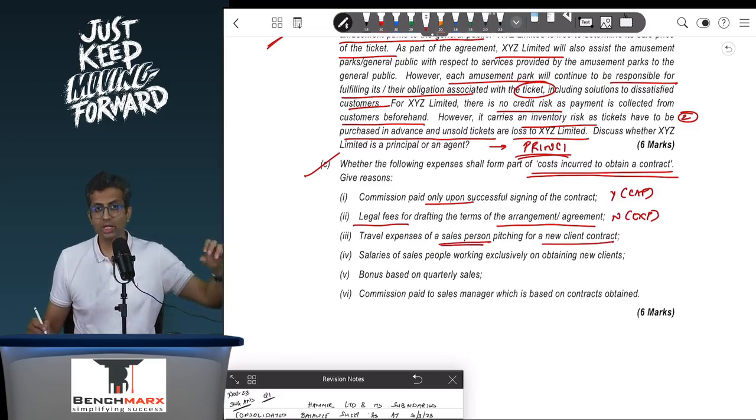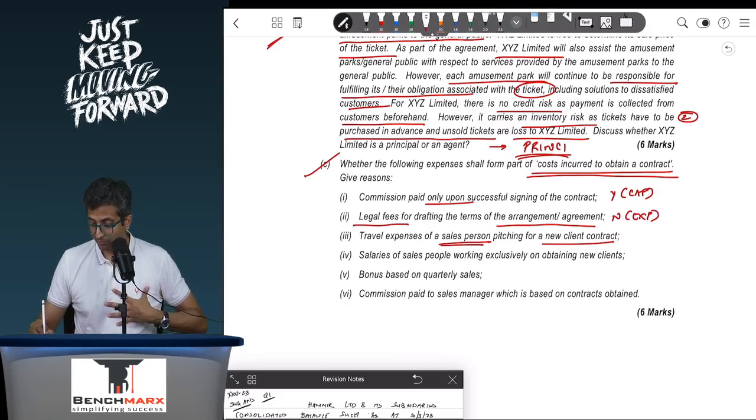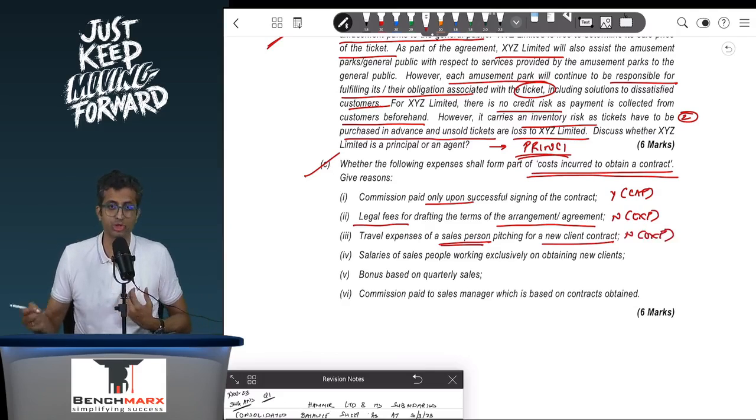So if I don't get the client contract, do I not have to pay the traveling expenses? No, I still have to pay the traveling expenses, and hence this would be expensed. It is not an acquisition cost. It is not incremental in nature.